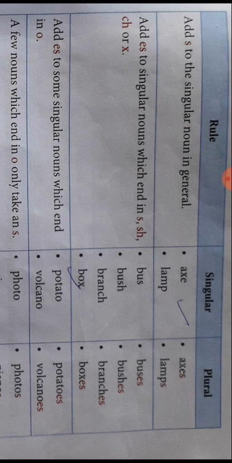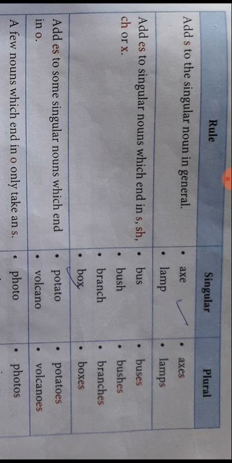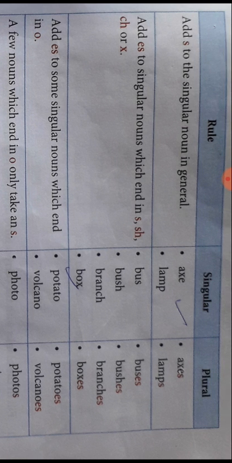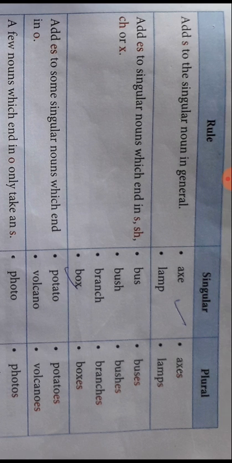Lamp, lamps. Add es to singular nouns which end in s, sh, ch or x. So you have to remember the rules. Just see a bus.